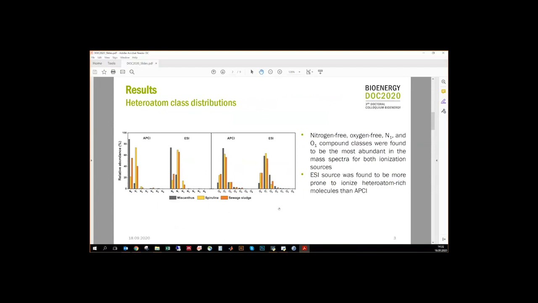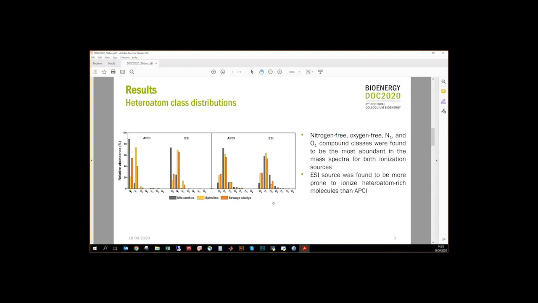From the graph, you could see the heteroatom class distribution of the molecules detected in the APCI and ESI mass spectra. For both sources, the most abundant species belonged to the nitrogen-free and oxygen-free molecules, as well as a high share of N1 and O1 species, which means these species contain one nitrogen or oxygen atom. However, it is worth mentioning that for the ESI source, a higher share of heteroatom-rich molecules was found, which could be explained by the ionization mechanism of the ESI source.